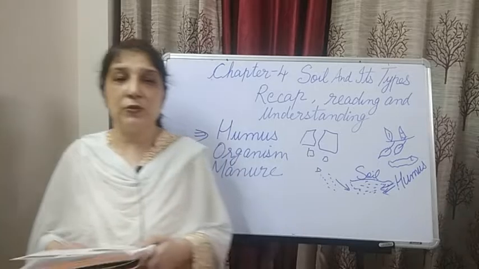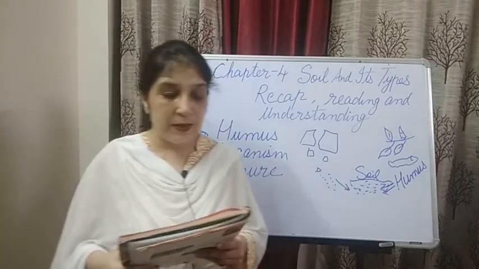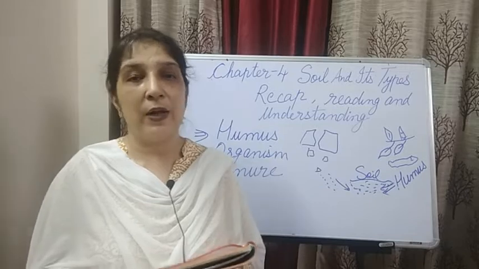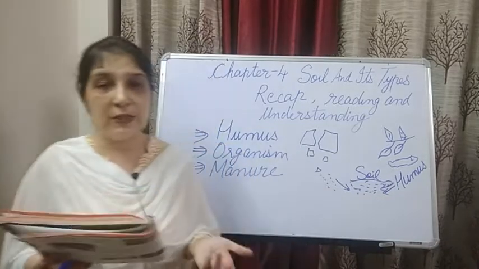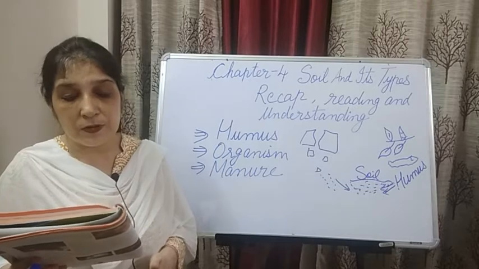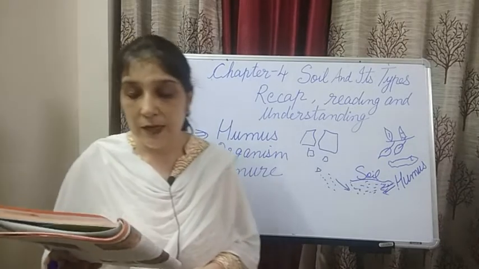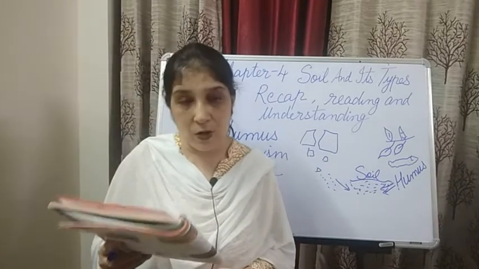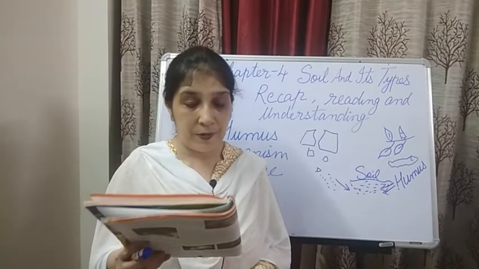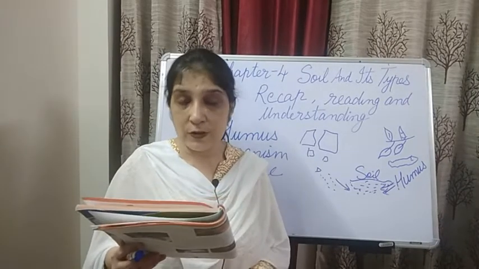So next is usefulness of soil, page number 29. We know that crops cannot be grown without soil. You all know now that crops need soil to grow. Besides supporting the crops, soil is also useful for us in many ways. We make clay pots with soil. The art of making clay pots is called pottery. So pottery is the oldest form of art.